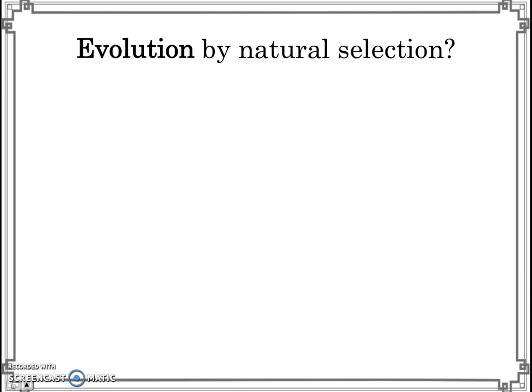Now, in the last video, we learned about the process of natural selection, and we saw that it is the process where better adapted varieties are selected for, so that they can survive more, reproduce more, and pass on more of their genes to the next generation. Now, in this video, we're going to take a look at the theory of evolution. And the theory of evolution is a bit different from the process of natural selection.